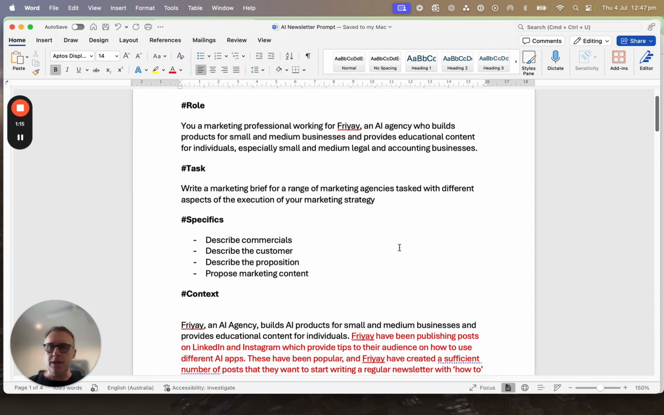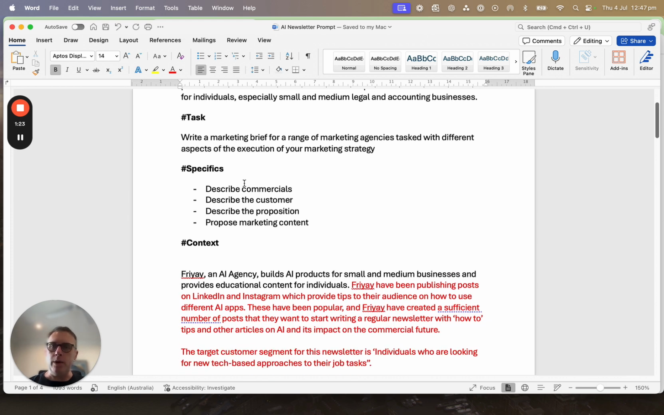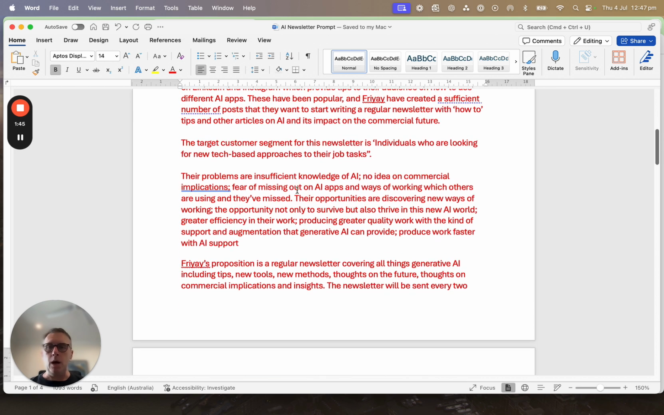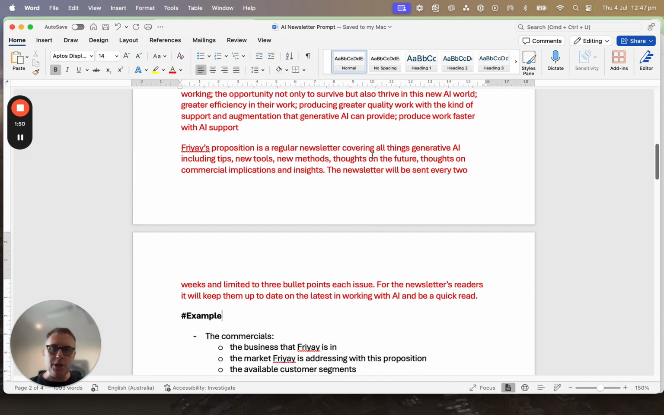Then we move on to the task, in this case, writing a marketing brief for a range of marketing agencies tasked with different aspects of the execution of your marketing strategy. Then we provide the specifics in terms of commercials, customer, proposition, and marketing content. So this is exactly what we want it to do. And then we provide some context. This context helps it to understand who Friyay is, some of the background, who the target customer segment is, what the problems of the target customer segment are, and what the proposition is that we want to talk about within this brief.